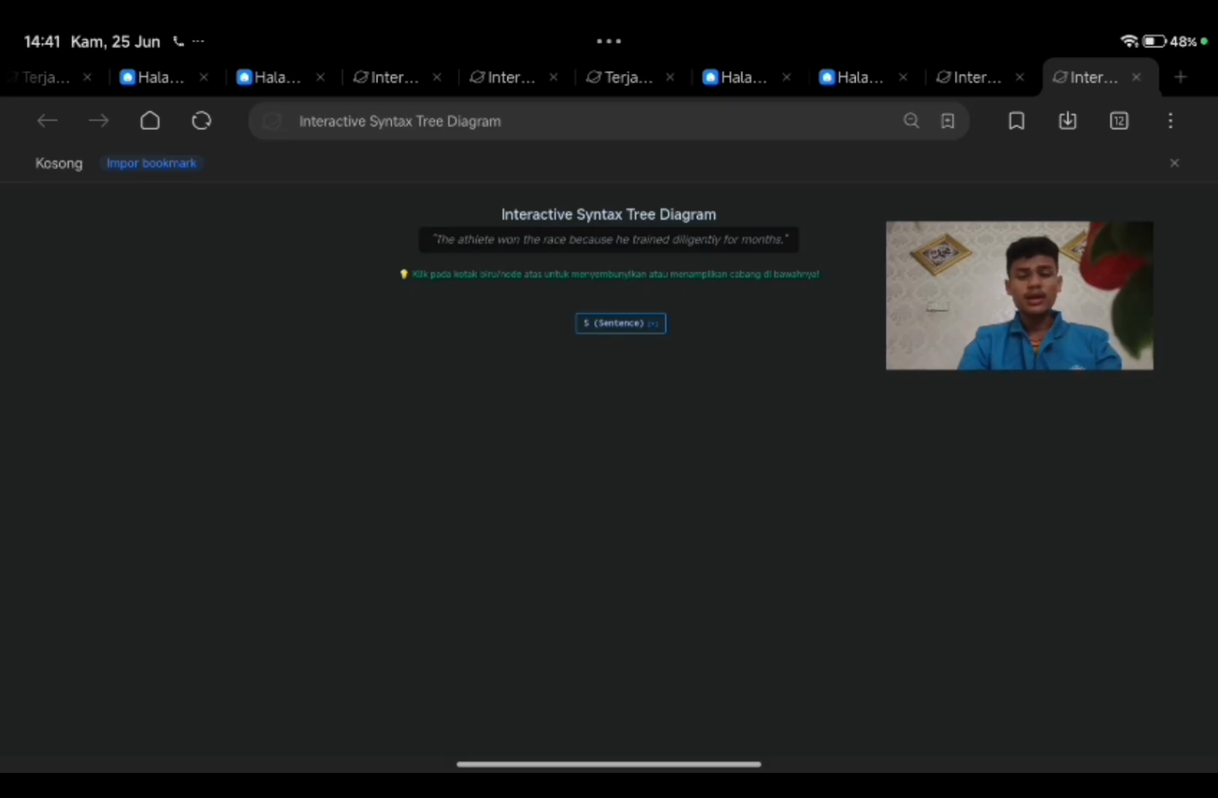Let's start from the beginning by clicking our main node, S for sentence. First, we open the noun phrase on the left. Let's click NP and it reveals branches, art and N. Click art to reveal our first word, the. Next, click N to reveal our second word, athlete. Together, they form the subject of our sentence.